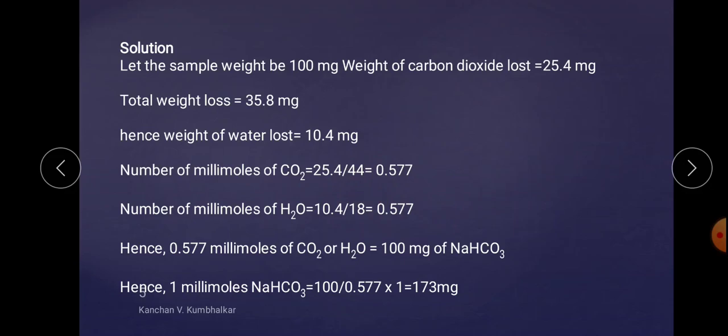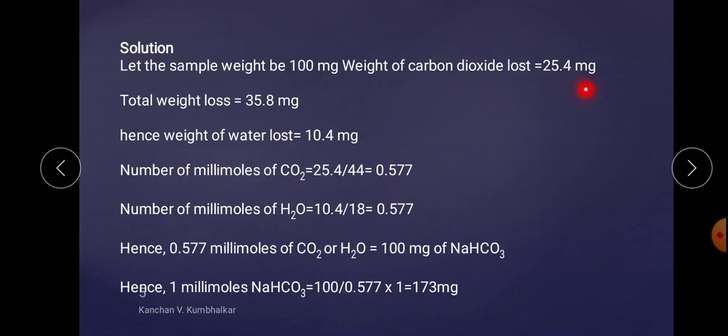Now, if 44 is 1 mole, then 25.4 means how many moles? We want to calculate how many moles this has been transferred to. 1 mole of CO2 is equal to 44. Therefore, by cross multiplication, that is 25.4 into 1 divided by 44, that is equal to the number of